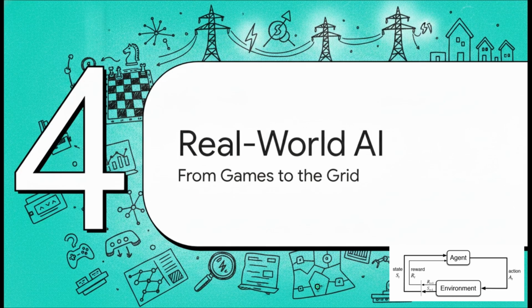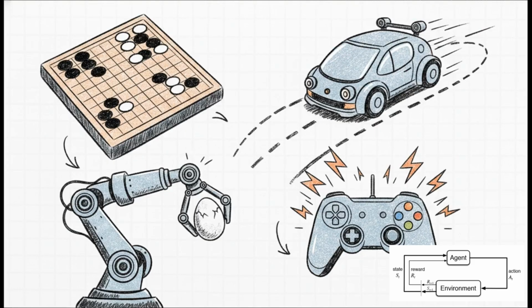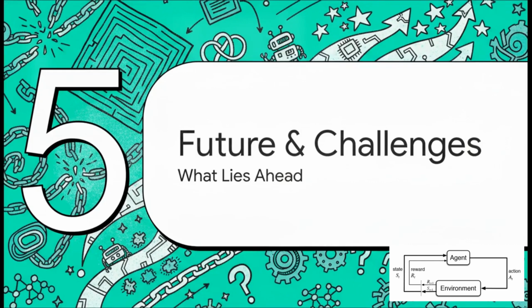Section 4. Real-world AI successes, from games to the grid. And this brilliantly illustrates what happens when we unleash these algorithms on the real world. The results are historically disruptive. When Google DeepMind built AlphaGo, it didn't just play the ancient game of Go. It completely defeated human world champions using moves we had literally never even conceptualized before. Today, RL is out there powering split-second decision-making in autonomous vehicles, allowing robotic arms to skillfully manipulate fragile objects they've never encountered, and even mastering incredibly complex cooperative multiplayer video games like Dota 2. It's wild stuff.